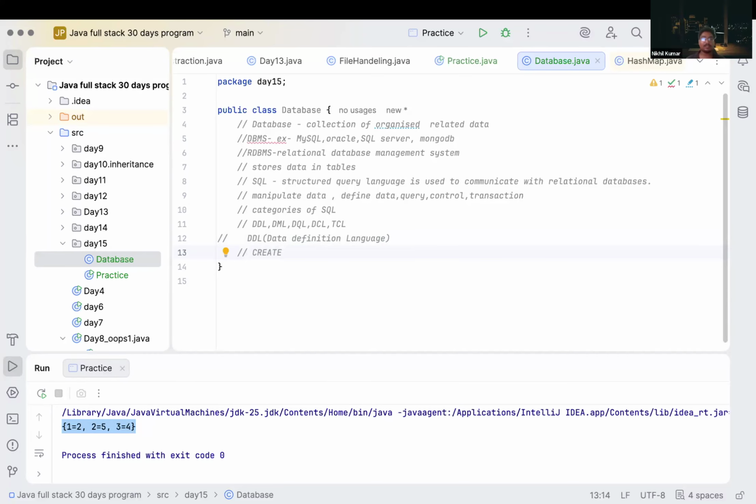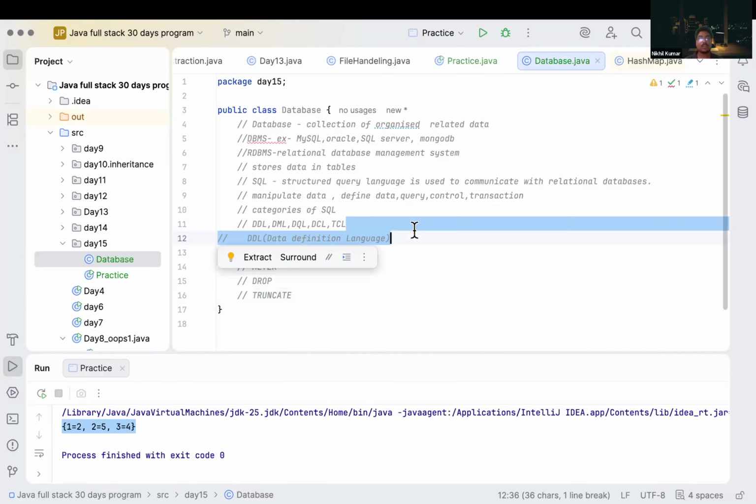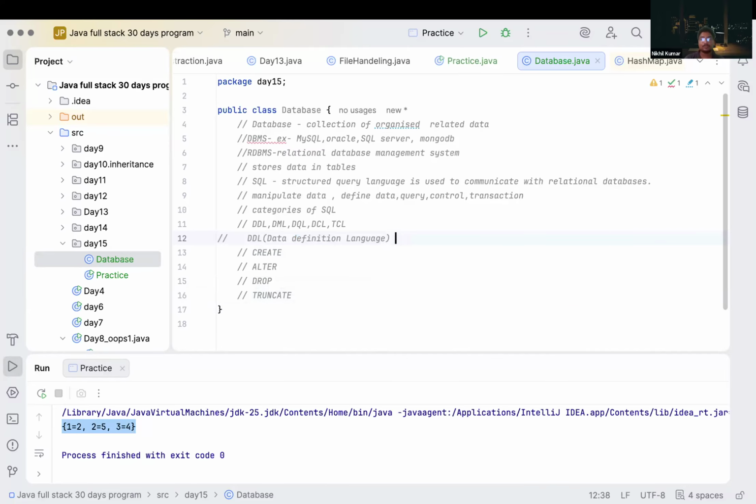We can alter; alter means we can change or modify it. We can drop our database. We can truncate. So when we have to define the database, we use DDL commands. We have DDL commands to create our data, alter our database, drop our database, and truncate our database.